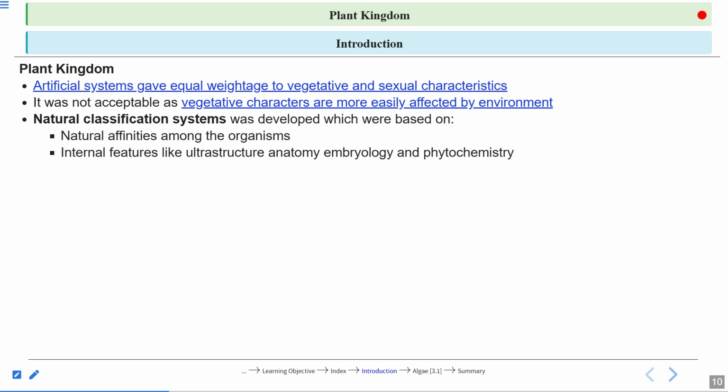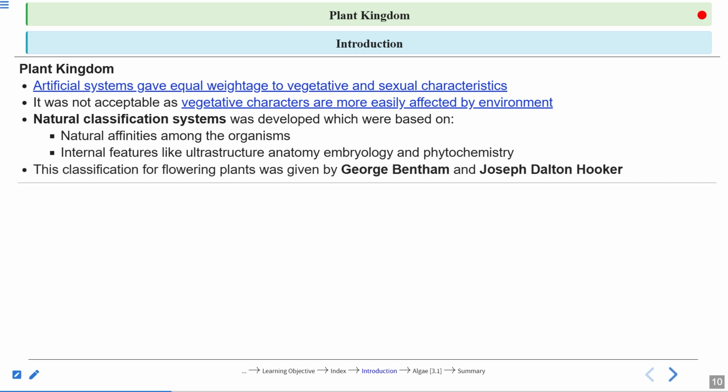So closely related species should be placed together. They should not be kept far away, as we have seen in the case of the artificial system of classification. This classification for flowering plants was given by George Bentham and Joseph Dalton Hooker.